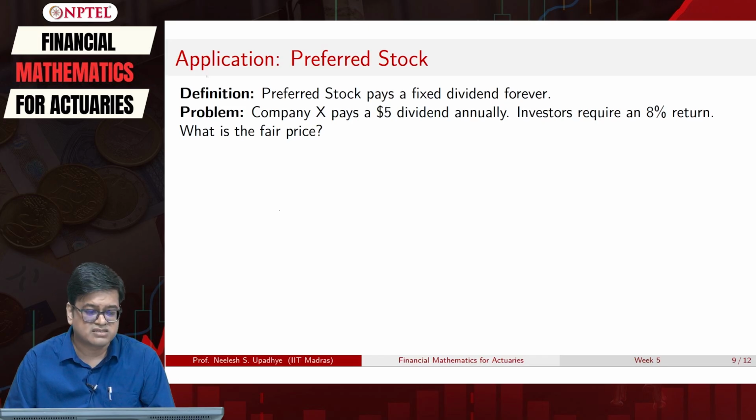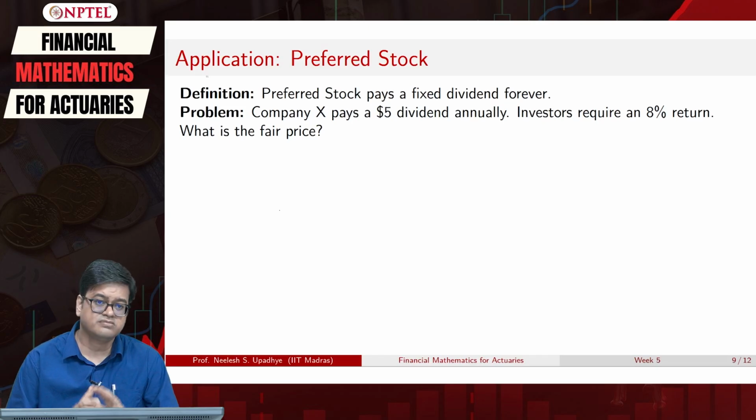So, that leads us to the following problem. If a company X is paying you an annual dividend of $5, and I want my investment to reap a return of 8%, then what should be the fair price of the stock of this company X?